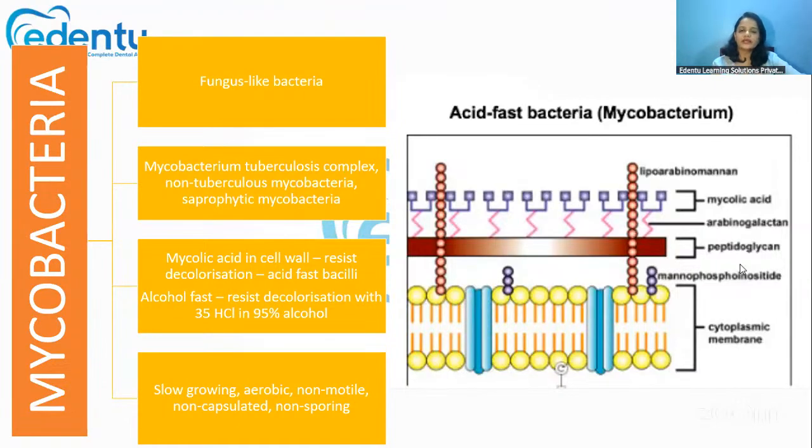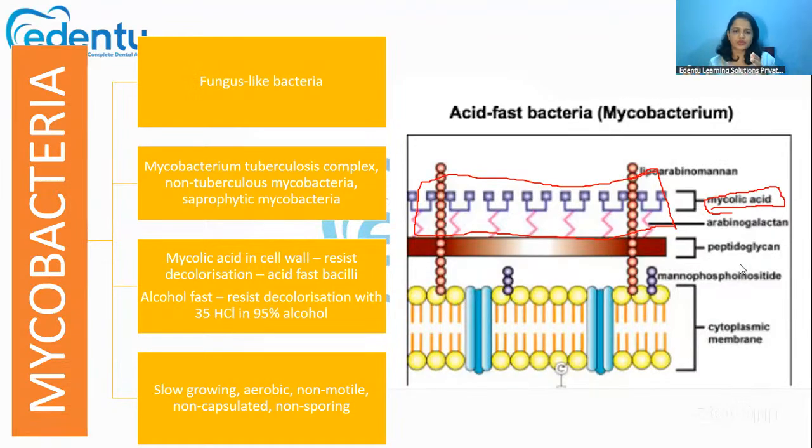It resists decolorization because of the presence of mycolic acid in the cell wall. Because of this mycolic acid, it is an acid-fast and alcohol-fast bacilli. It is slow-growing and aerobic, and can be considered an obligate aerobe.